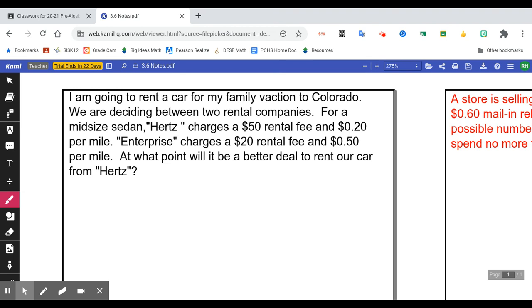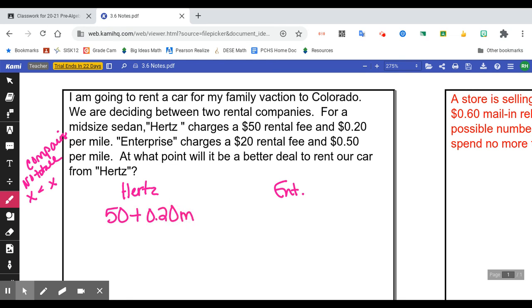We know that it has to be variables on both sides because we're comparing, and there is no total amount. Okay, so that means we have to have x's on both sides. All right. So for Hertz, I'm just going to write these up here so we know. Hertz and Enterprise. Hertz has got $50 plus 20 cents per mile. So there's our X. I'm going to put an M for miles. Enterprise is a $20 fee plus 50 cents per mile. So there's our M on that side.